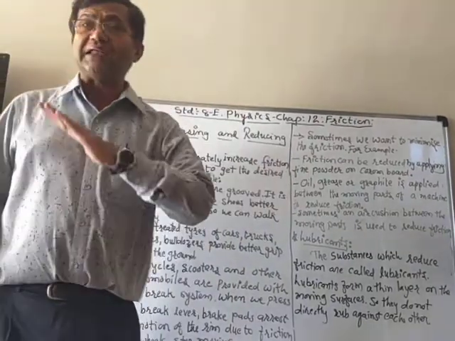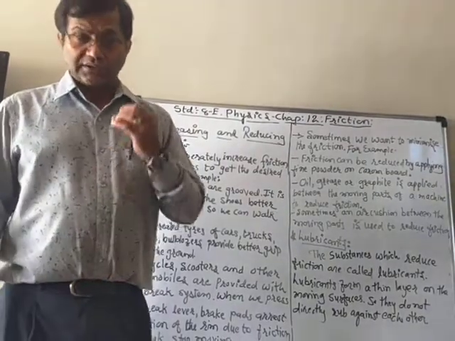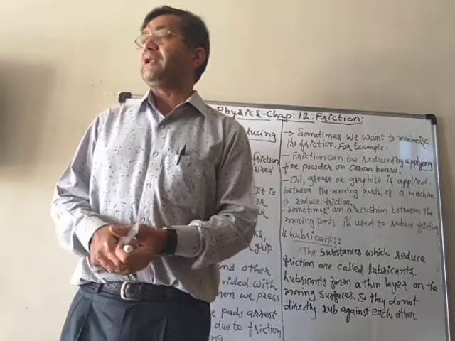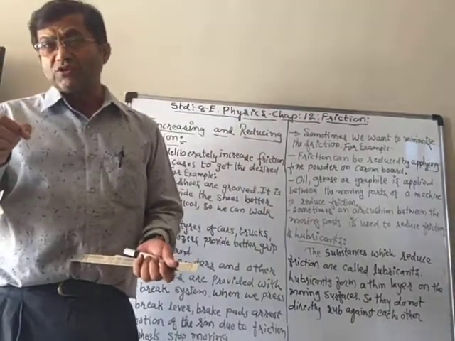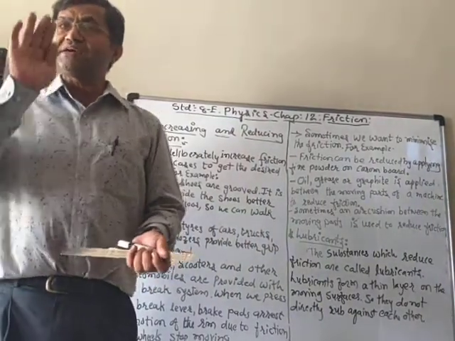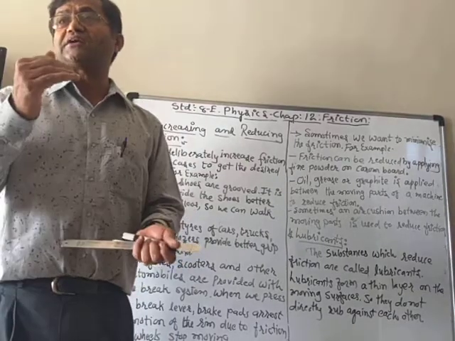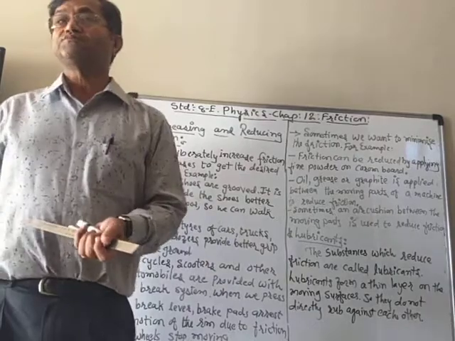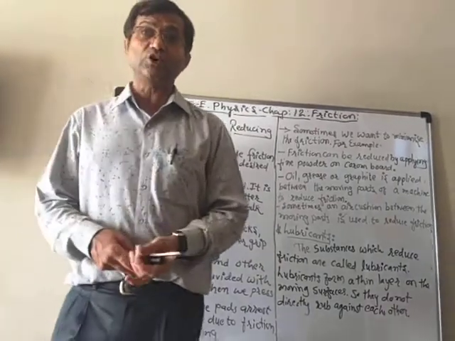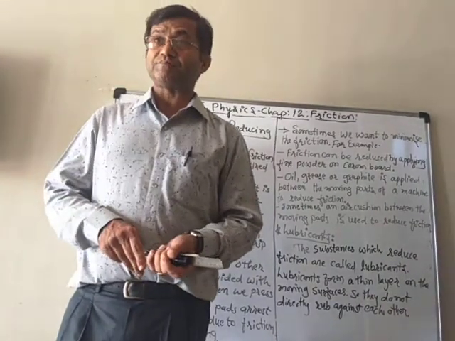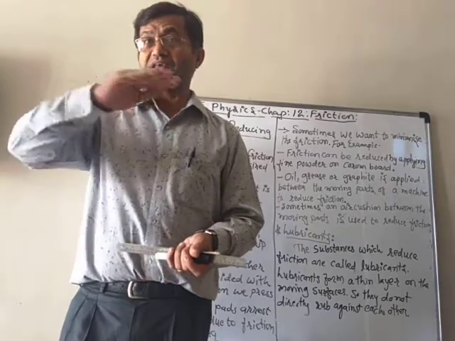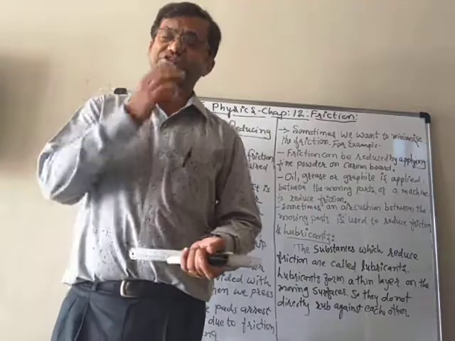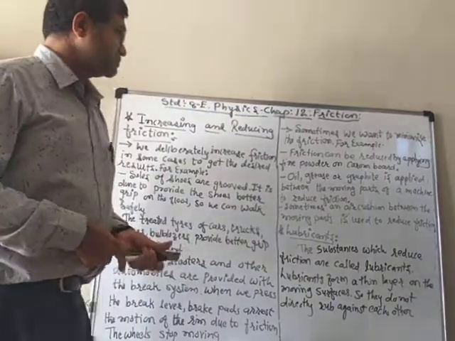So when you make a layer of powder on the carom board, the surface becomes very smooth, and then when you hit the coin with the striker, it can easily reach the hole and go into it. So in this situation, what did we do? We minimized the friction. Because when there is no powder, the surface is rough, so we have to do it like that.